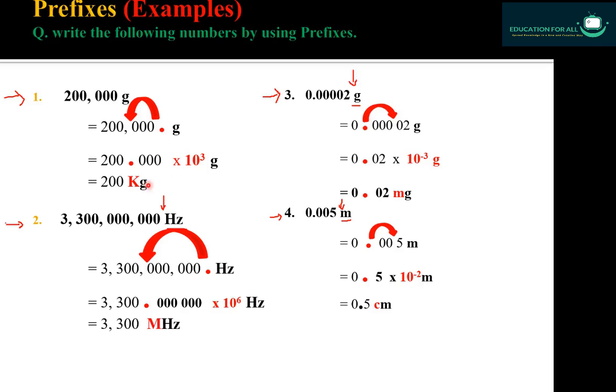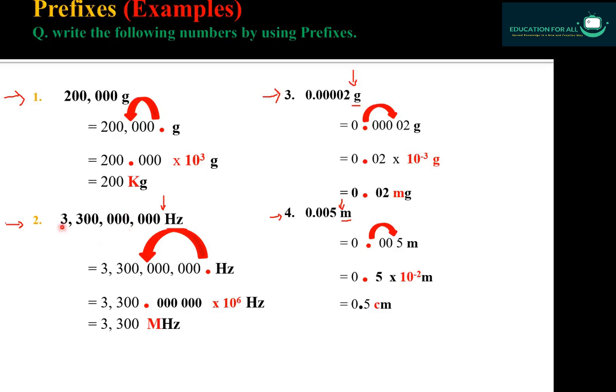So the value 10 raised to power 3 means kilo, so I am putting kilo for 10 raised to power 3 along with the SI unit, that is grams. So by using prefixes we will be able to write 200,000 grams into a very precise numeric value, that is 200 kilograms. I hope you understand the concept.